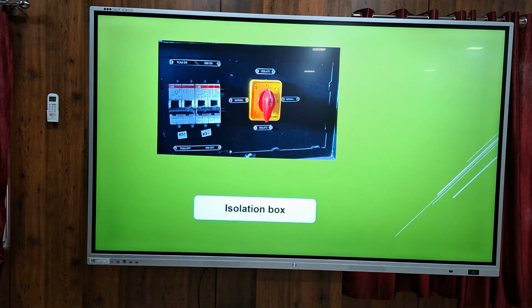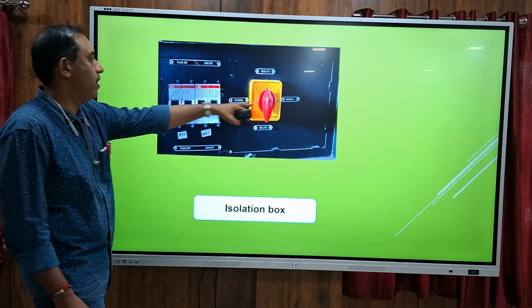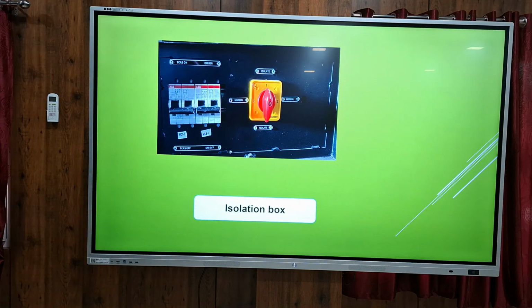If the driver wants to isolate the KAVACH, then he has to turn off the MCB and operate the switch. It is called the isolation box.